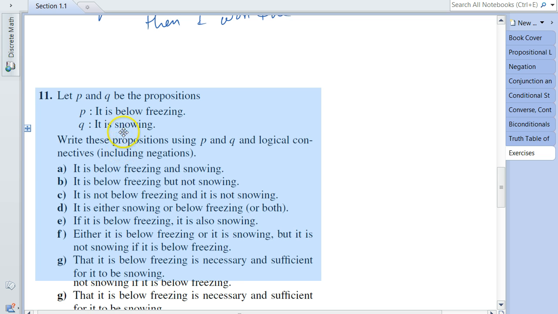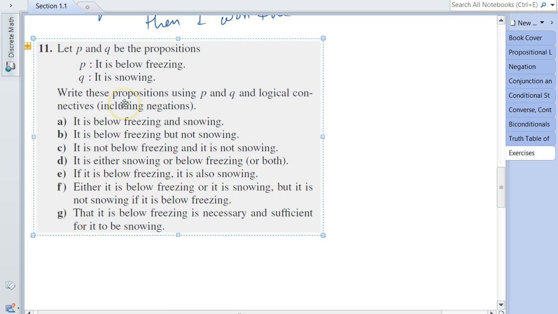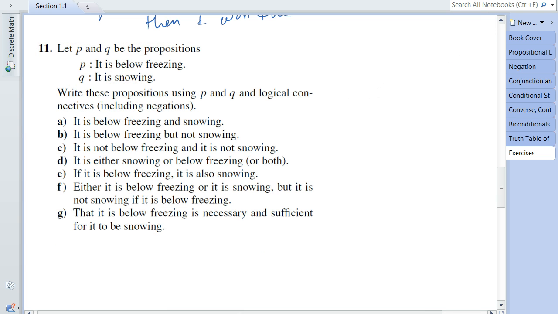Right. Let me continue with question 11. Question 11 says, let P and Q be the propositions. P is, it is below freezing. Q, it is snowing. Now the question is asking us to write these propositions using P and Q and logic connectives, including the negations. So now what we are asked to do is the opposite of question 8.